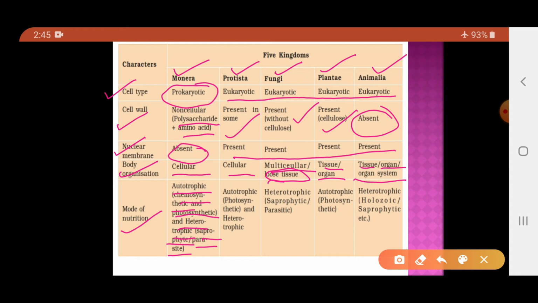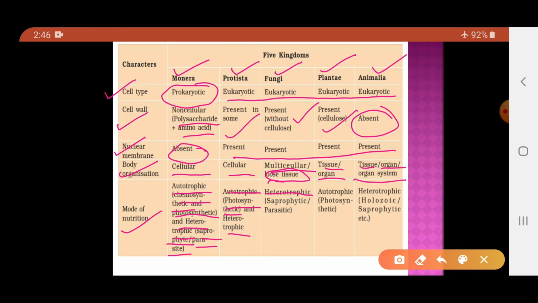Now, the next group is the Protista. Protista may have an autotrophic mode of nutrition. If they are autotrophic, they are compulsorily photosynthetic, that is, they use light energy to prepare their food. And they also may be heterotrophic. Now, when we talk about fungi, fungi are purely heterotrophic. They do not contain the chlorophyll pigment, so they do not prepare their own food.